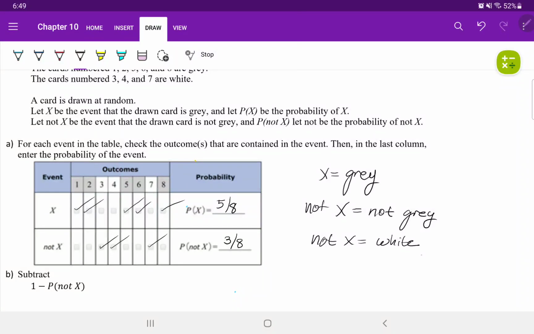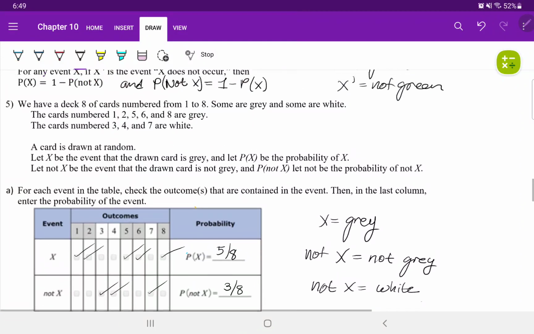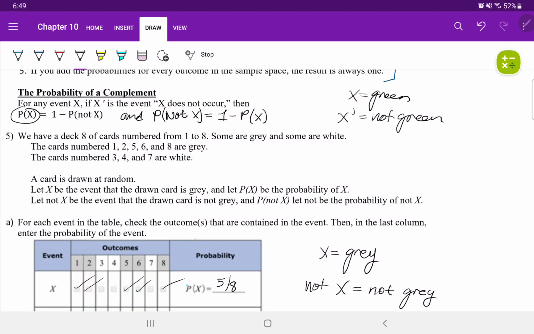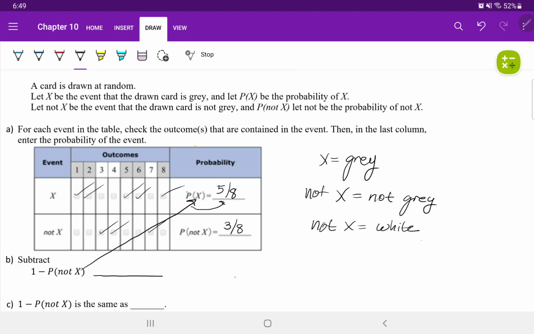Part B says subtract 1 minus the probability of not X. Going back to the complement rule, we know that 1 minus the probability of not X is going to equal the probability of X, which in this case is 5/8. However, I want to do the math to prove it. So 1 minus the probability of not X is 1 minus 3/8.